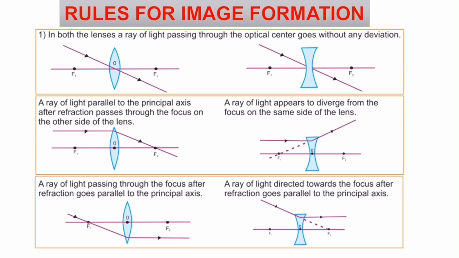Yes, the third rule is when a ray of light passes through the focus, after refraction, it will be parallel to the principal axis. This is the first case shown for a convex lens. A ray of light coming through the focus, after refraction, is parallel. Likewise, for the second case, that is for a concave lens, when it falls on the focus, it will be parallel after refraction. Yes, these are all the three rules used in order to plot the image for spherical lenses.